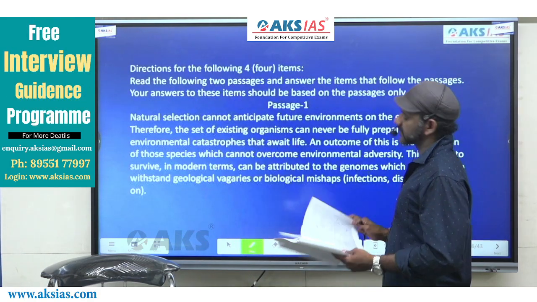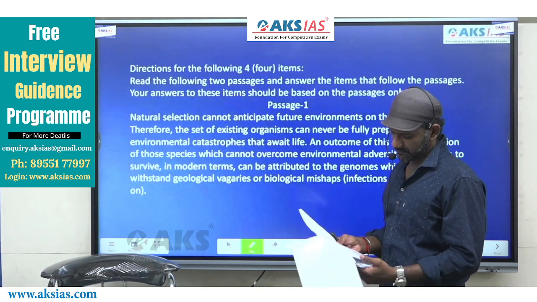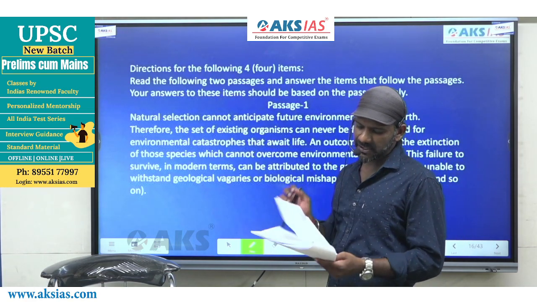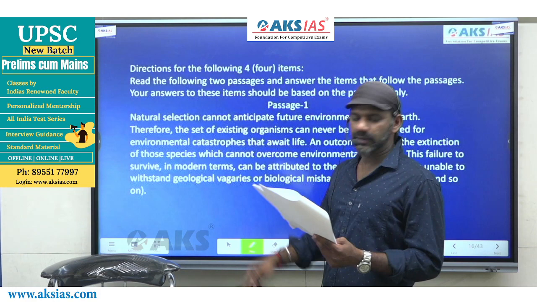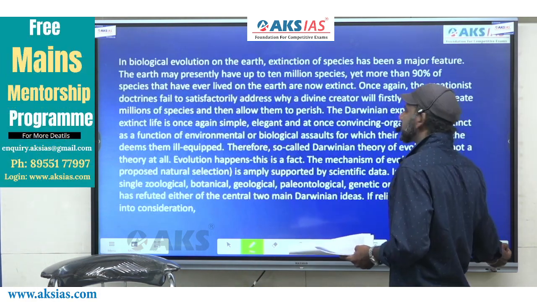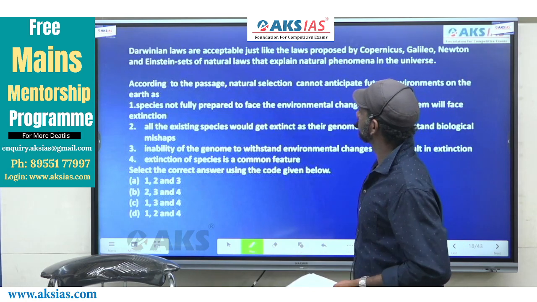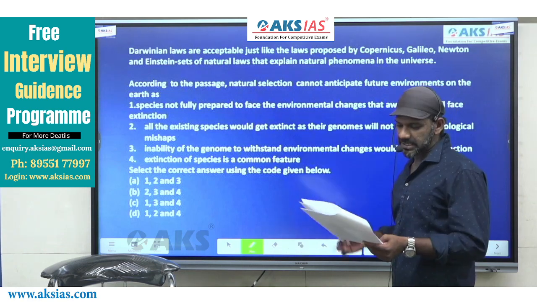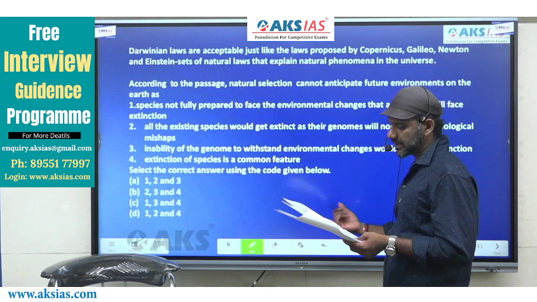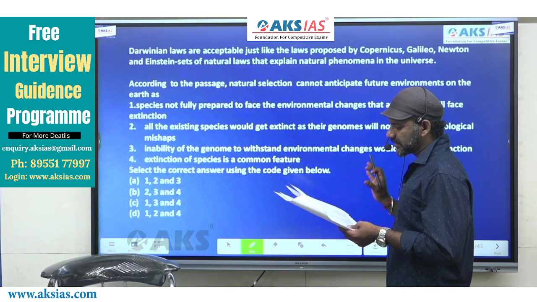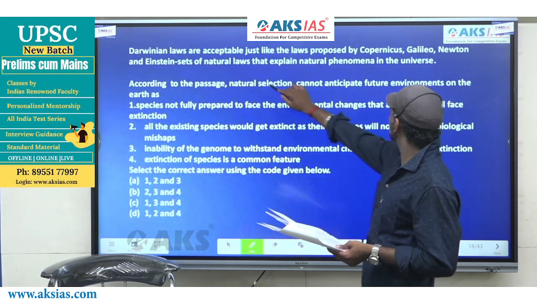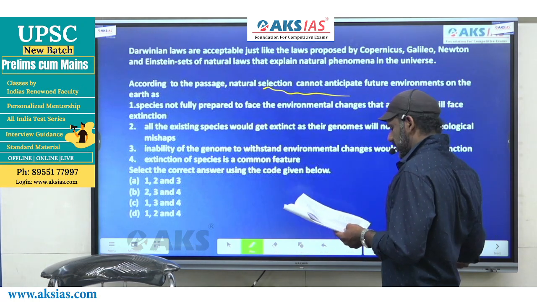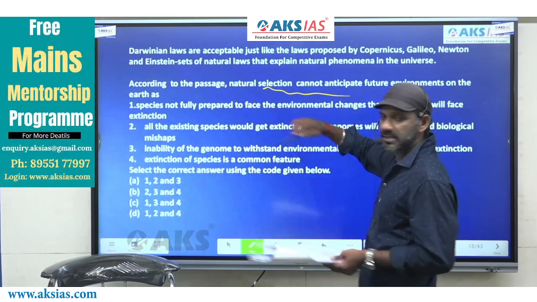The next one. This is a bit long passage, and we have 3 questions following the passage, right? We'll read the question. The first question following the passage. According to the passage, natural selection cannot anticipate future environments on the earth as. The mention about this topic, natural selection cannot anticipate future environments on the earth, is talked about. Okay, we'll read the options first, and I'll take you there.